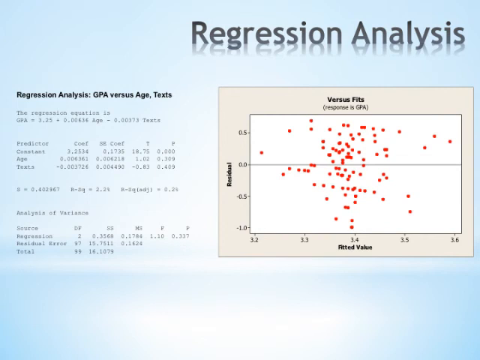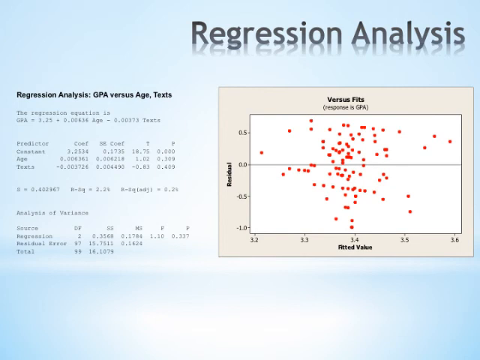The number of texts sent influences the equation in the opposite direction. When other variables are held constant in this case, GPA is lowered by 0.00373 points for every text sent. Based on the coefficients for each variable, age actually had a larger influence than text, but both were extremely small.